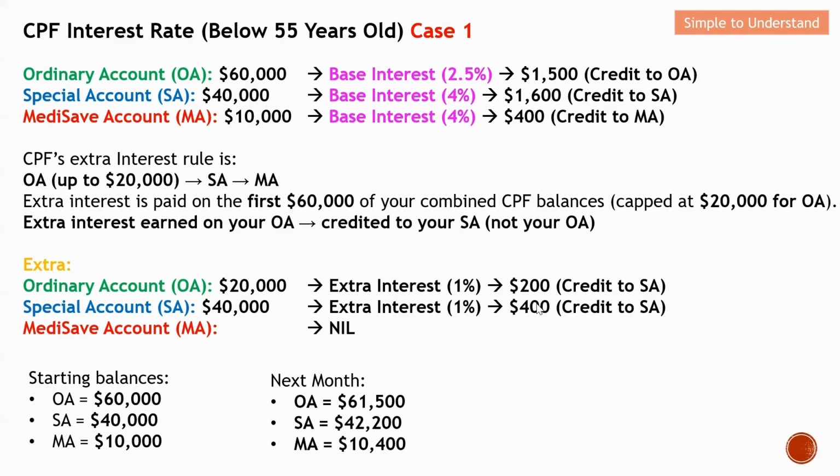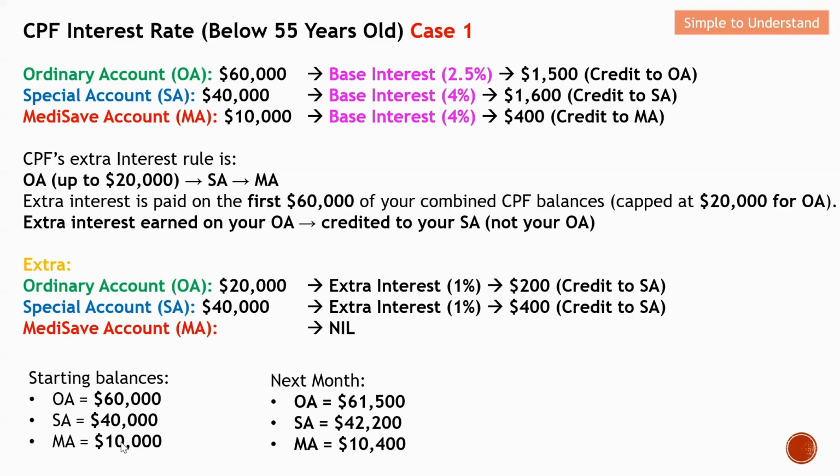So in short, I have interest credited to SA of 1.6K plus 200 plus 400, which is 2,200, as you can see from here. So this SA includes the extra interest that is earned by the OA. Instead of being credited into OA, it is credited into SA. Therefore, for SA, I will have 22.2K as my amount in the next month.